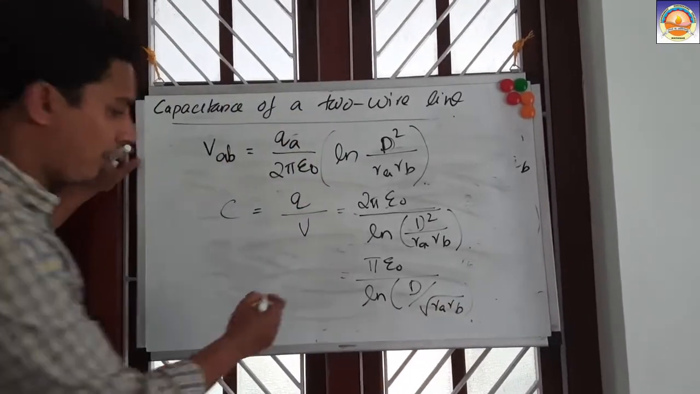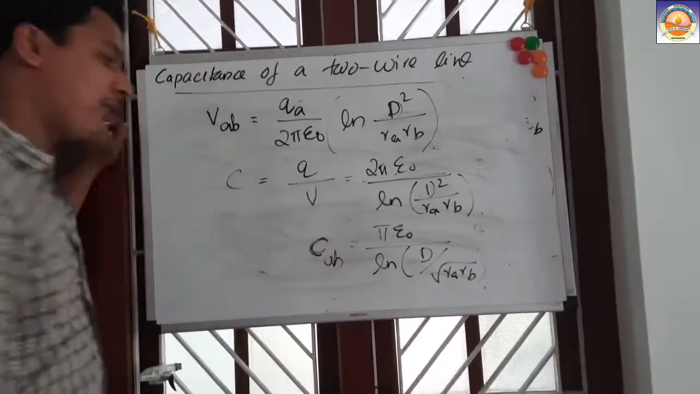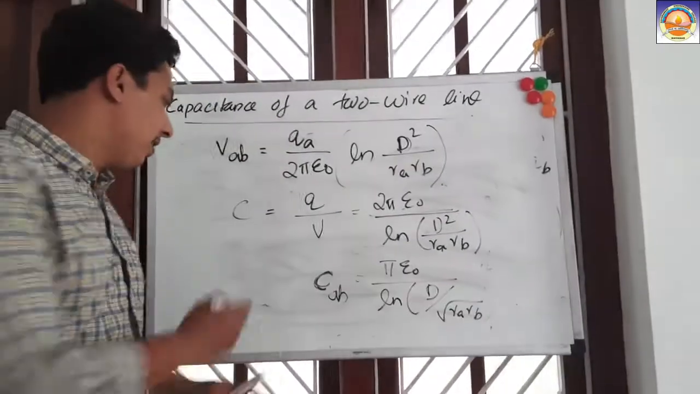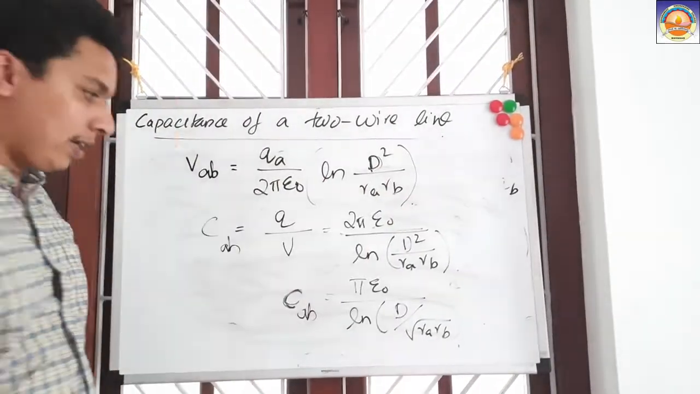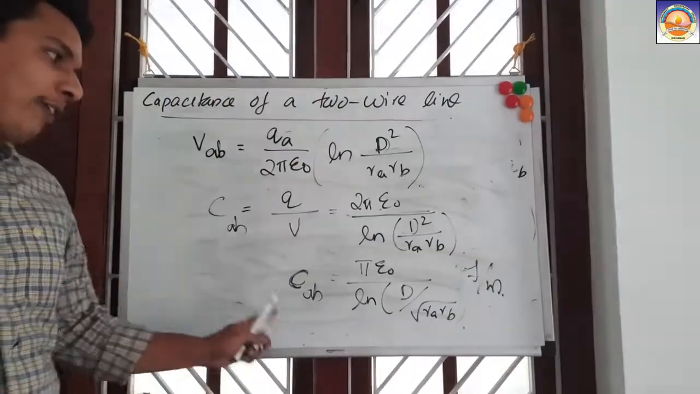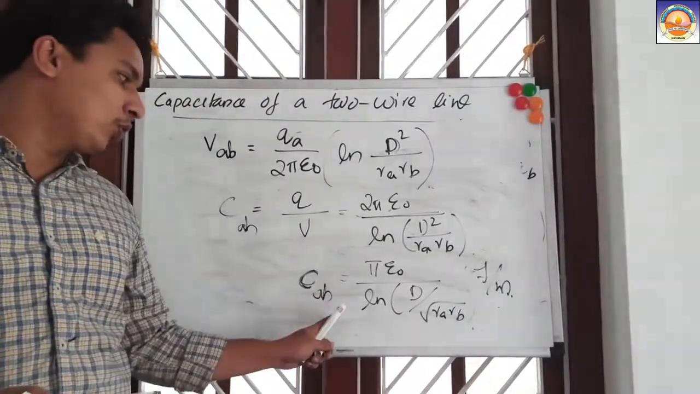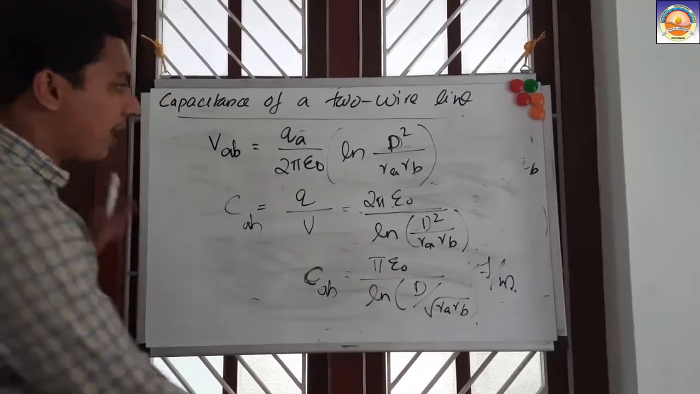Okay. This is the equation for the capacitance between A and B, the two-wire line. This is expressed in farads per meter. Capacitance between the two-wire line, CAB, equals pi epsilon 0 divided by ln of d by root of RA RB.